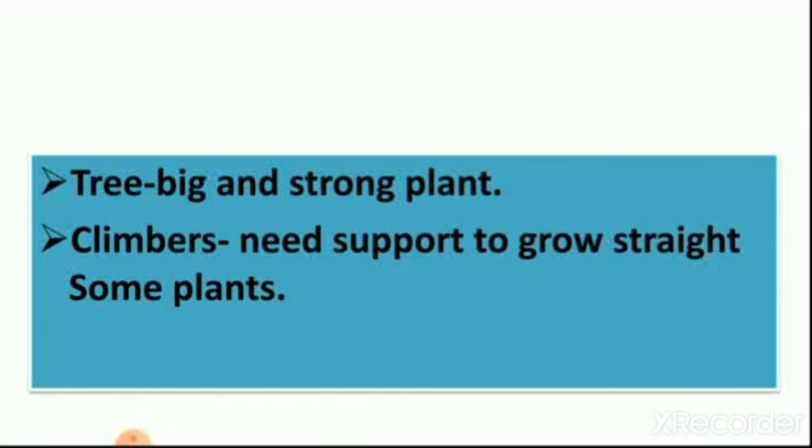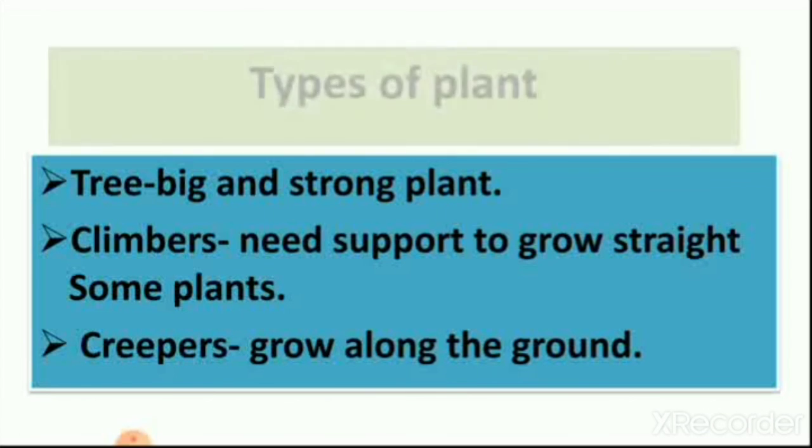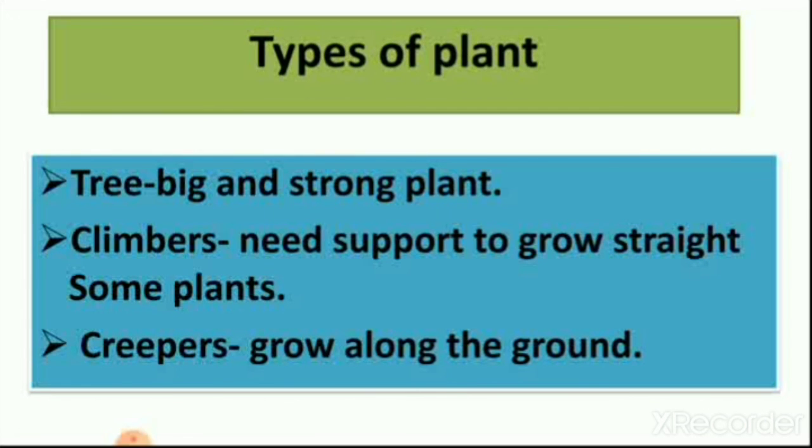Climbers need support to grow straight and they take help of a wall or thread or other plants. Then the third thing we learn is creepers. We learned yesterday about creepers. We grew watermelon, which grows along the ground. So these all things we learn in this lesson, and these all are types of the plant.